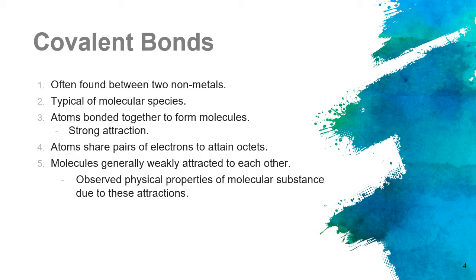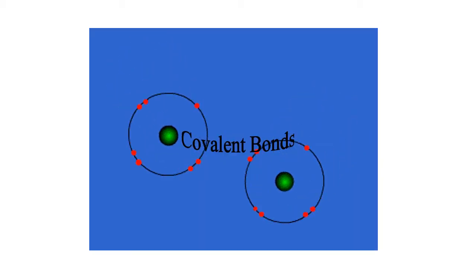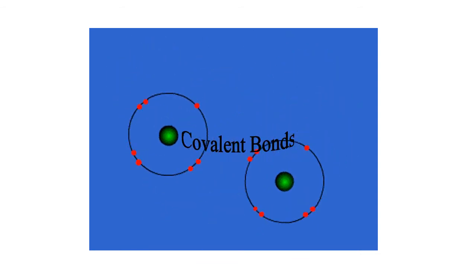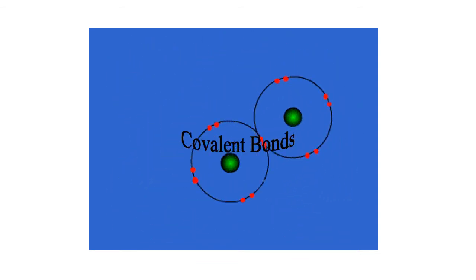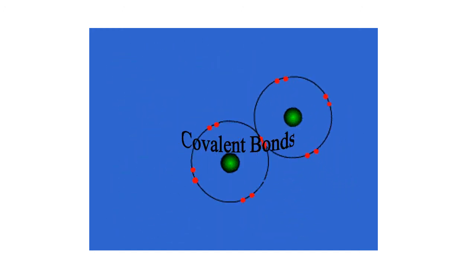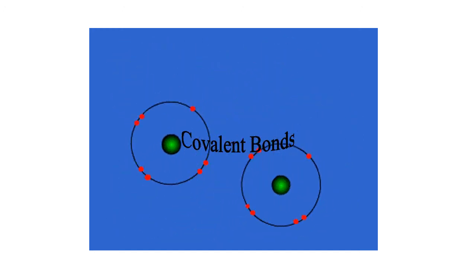Then these molecules are generally weakly attracted to each other, so it shows the physical properties of molecular substances due to these attractions. You can see the formation of a covalent bond from this picture, because of the sharing of these two electrons.